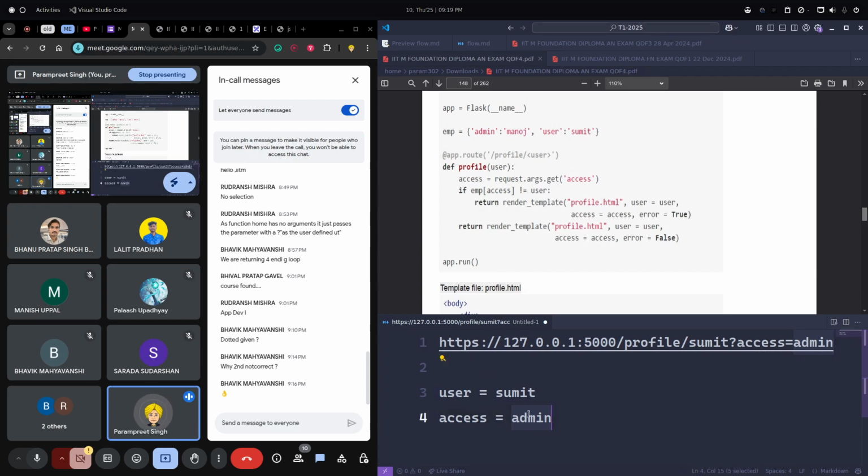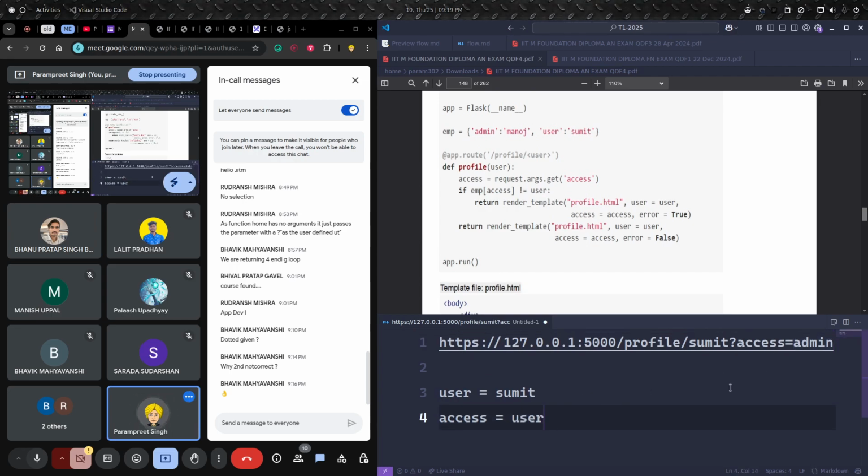And if I set access as user, then in that case, in this if condition, okay, what we are having is user is Sumit. Access is user.